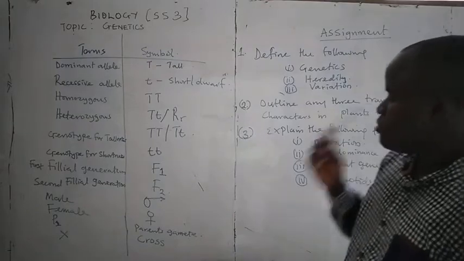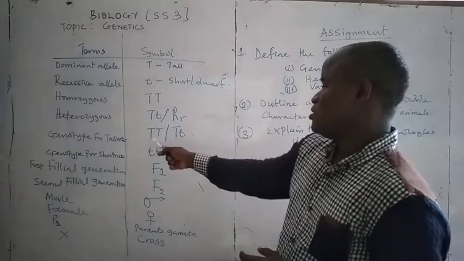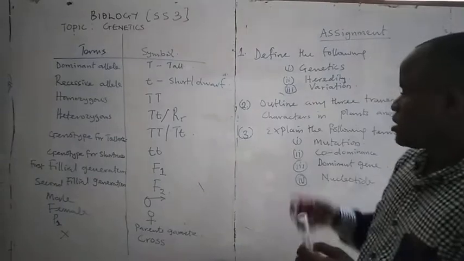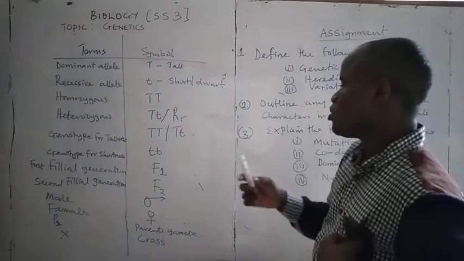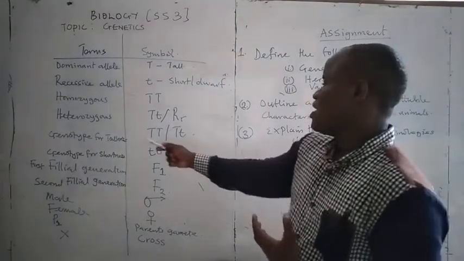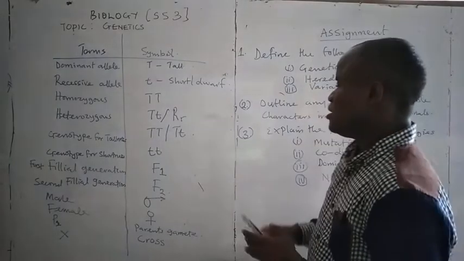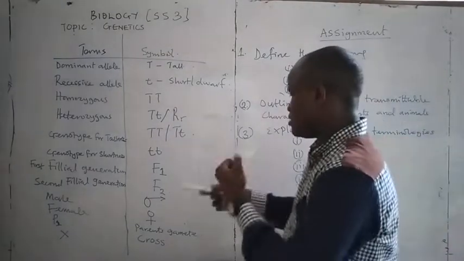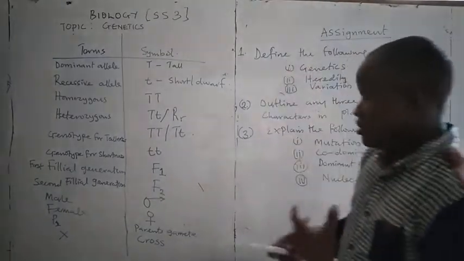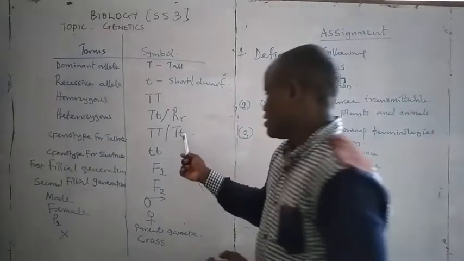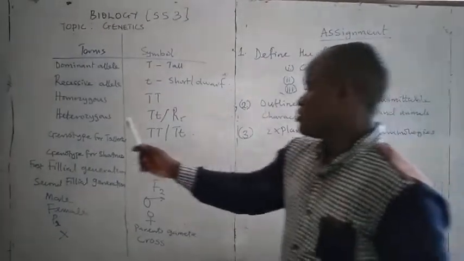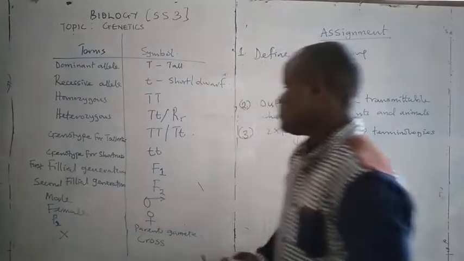Now, the next one is the genotype for tallness. The symbol for tallness is T. The genes controlling a character always occur in a pair. You have capital T, capital T, that is for tallness. Capital T, small t is for tallness too. That is heterozygous tallness. The next one is the genotype for shortness.